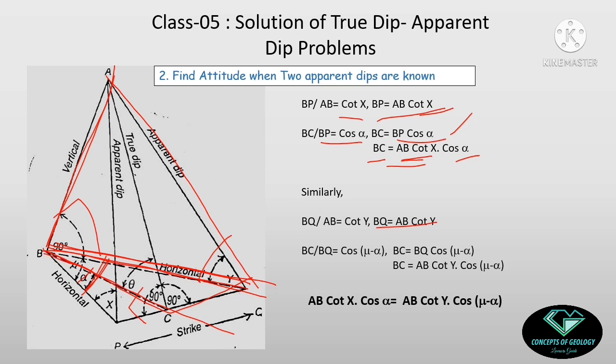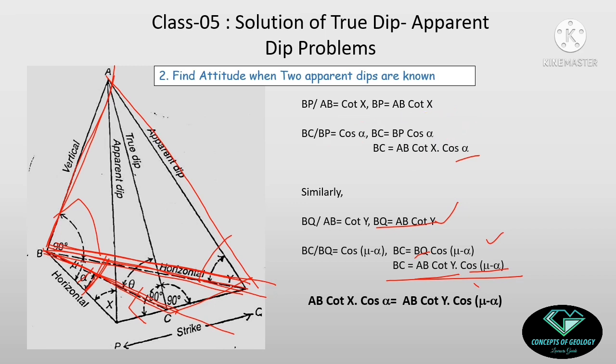Here BC divided by BQ, that will be cos of mu minus alpha. So BC equal to BQ into cos of mu minus alpha, okay. So from here again I can replace the BQ by this equation, BQ equal to AB cot Y, and cos mu minus alpha was previously there. So ultimately my equation is becoming BC equal to AB cot Y into cos of mu minus alpha.